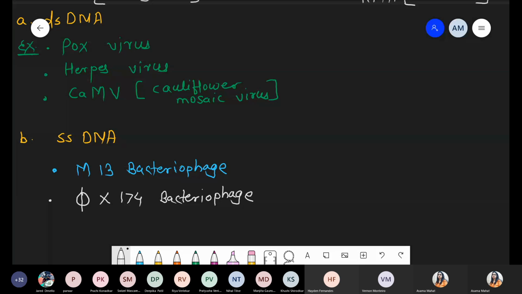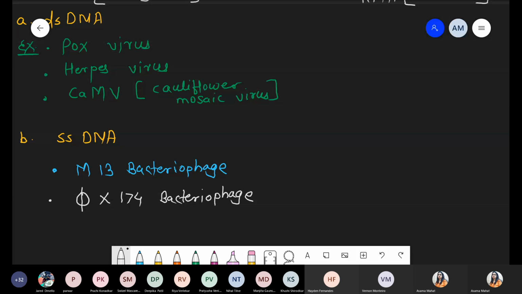Yes Deepika, hepatitis actually has two types, hepatitis A and hepatitis B. B has the double-stranded DNA. Yeah, right.